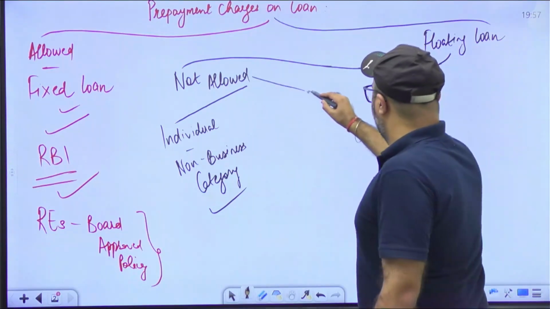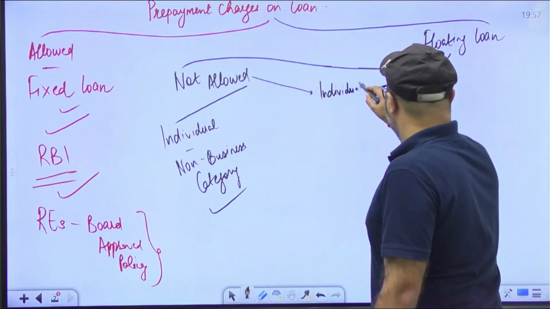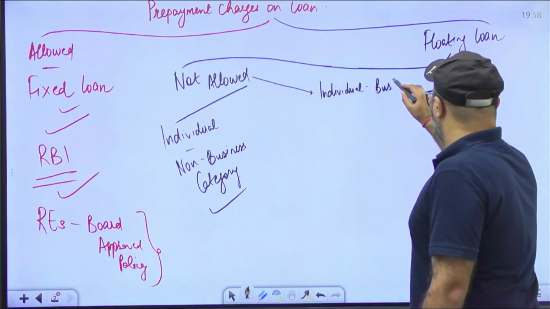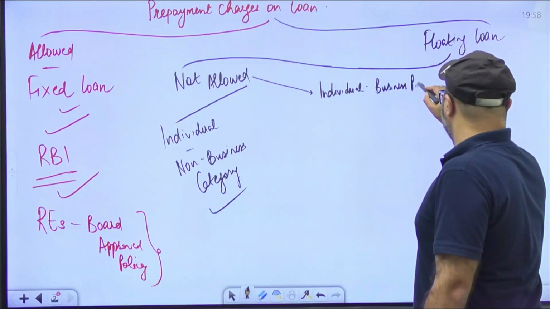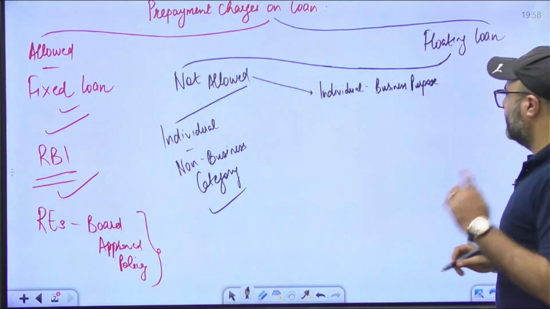Penalty is not allowed if the loan is given to an individual even for business purpose, but there are certain conditions. What are the conditions?